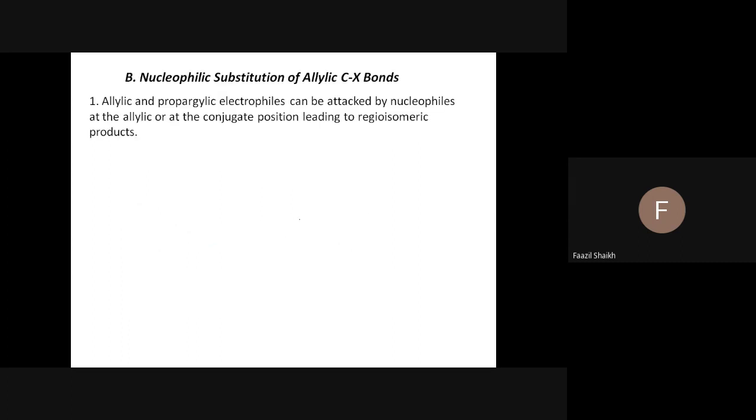Yes. The next part is the nucleophilic substitution of the allylic C-X bond. So far, what we have discussed was only nucleophilic substitution on the benzylic OH group. Now the next reaction will involve allylic and propargylic electrophiles. How they attack on the allylic C-X bond, we will see in the next lecture. Okay? We will see that in the next lecture.